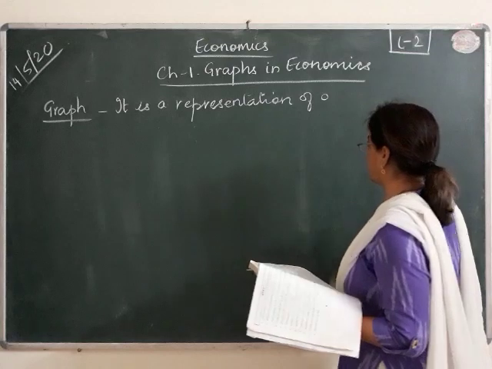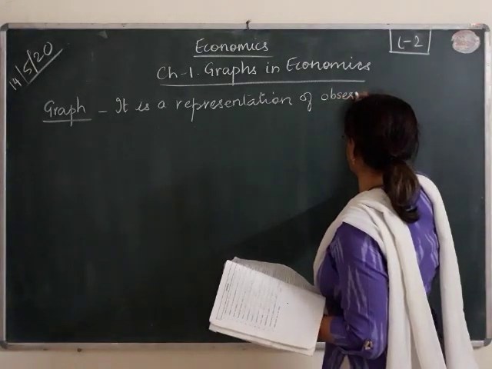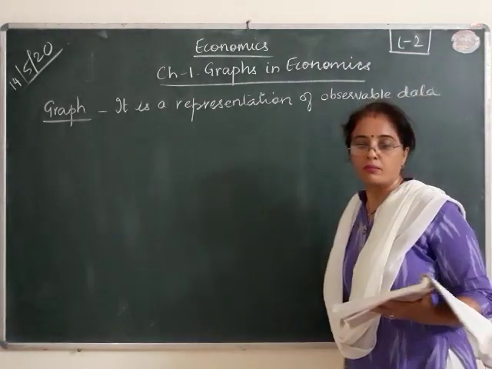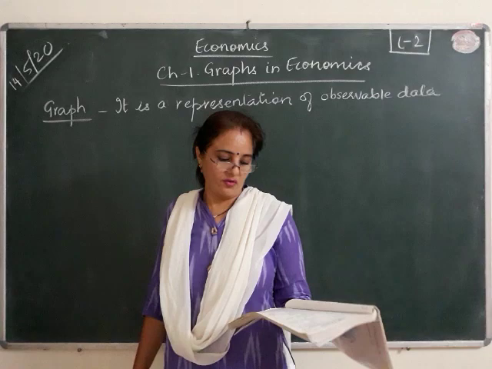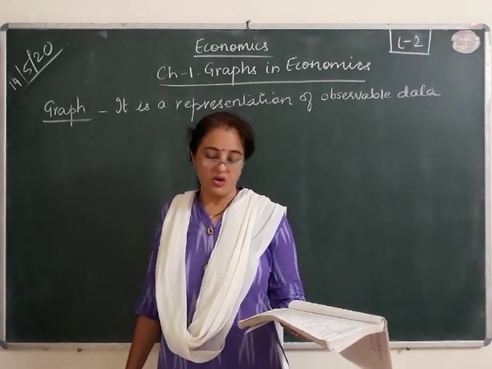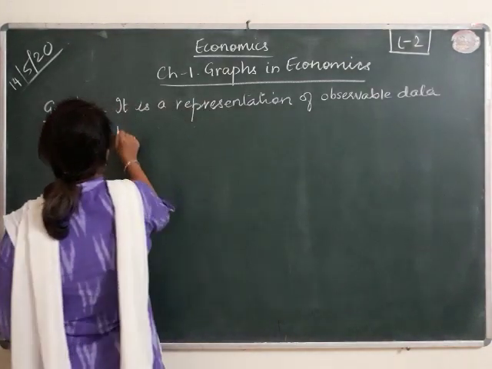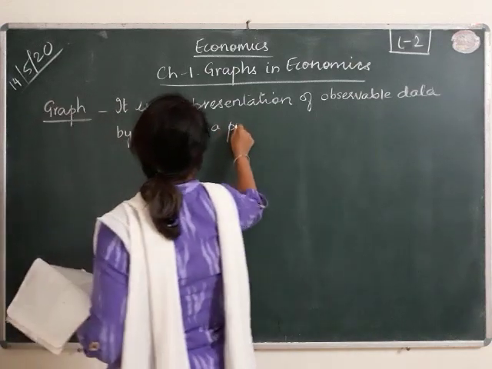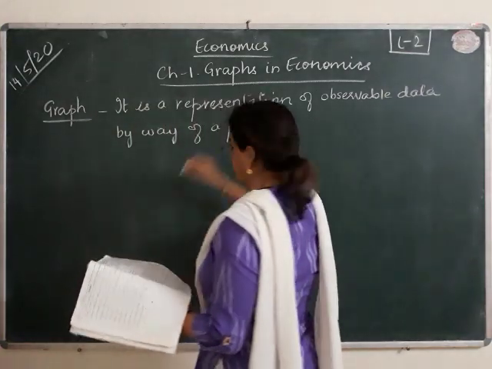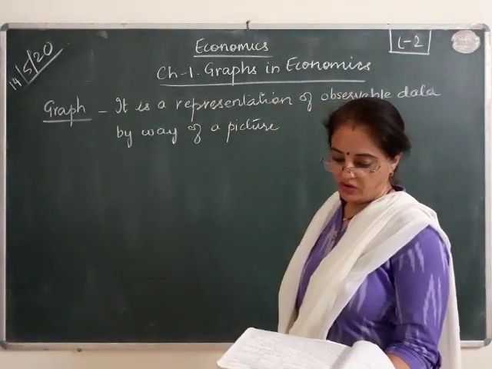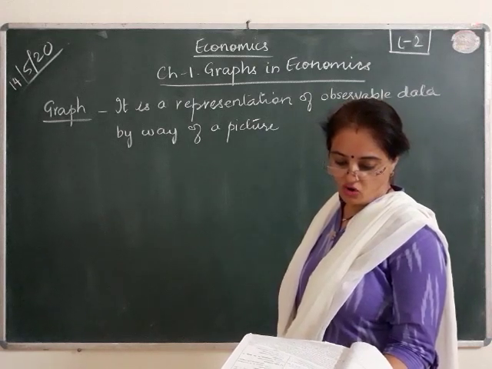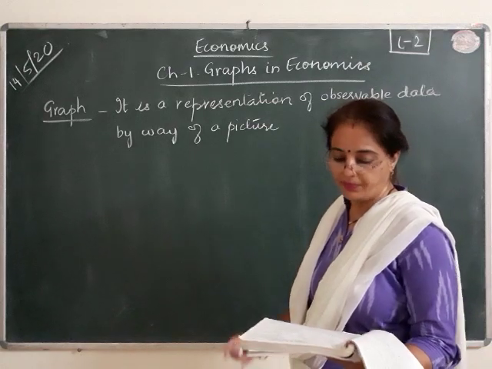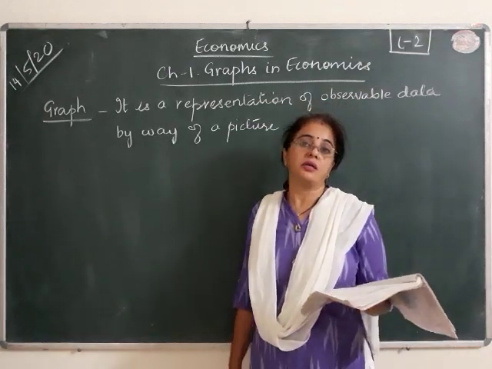This is also a representation of observable data by way of a picture, but a graph is drawn for statistical information which is not self-explanatory. Now here is where it is different from the diagram.